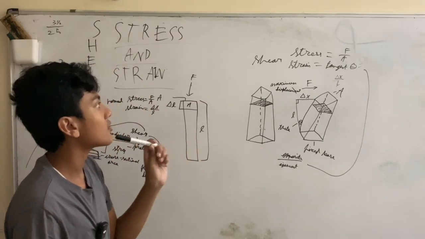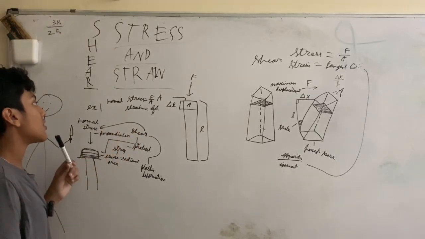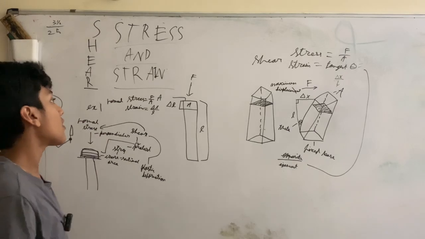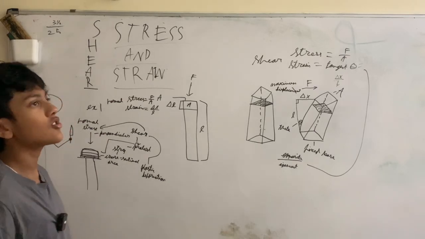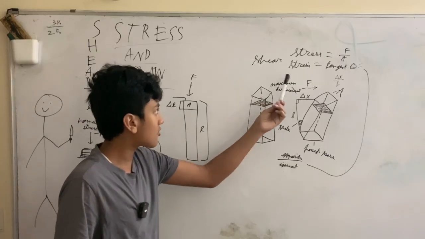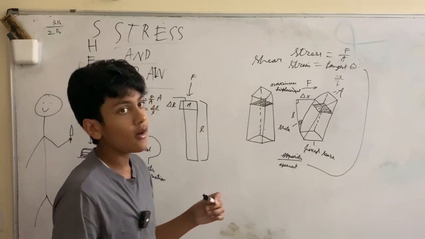So shear stress is of course basically the same thing as normal stress, formula-wise. But shear strain, on the other hand, is the tangent of theta. Yes, shear strain is the tangent of this angle. But how?